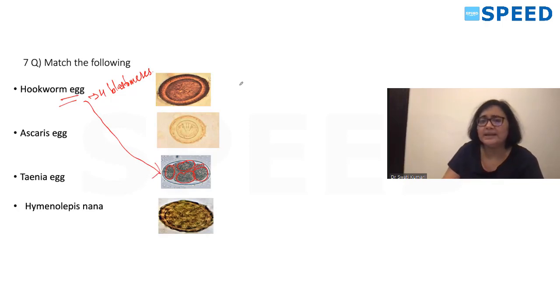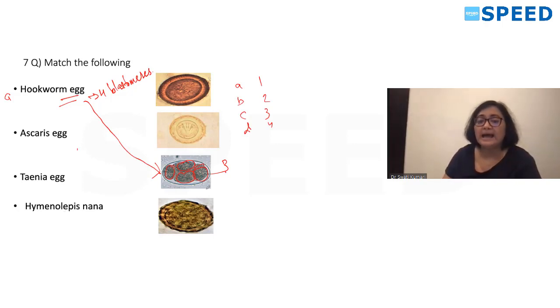So you were given A, B, C, D this side, and I think 1, 2, 3, 4 this side. You have to match it. So if it was A, and this was 3, the correct answer for A is 3. Then second was Ascaris egg.